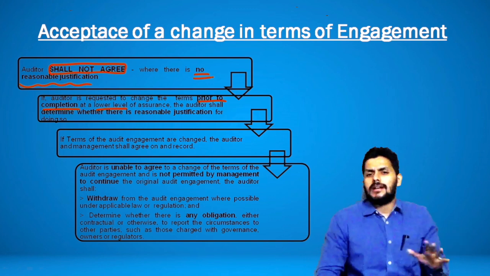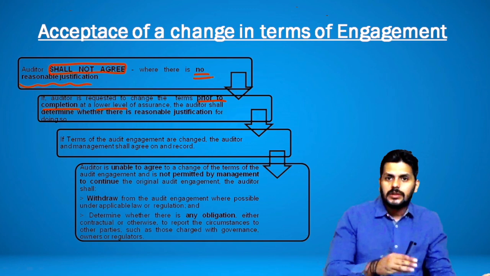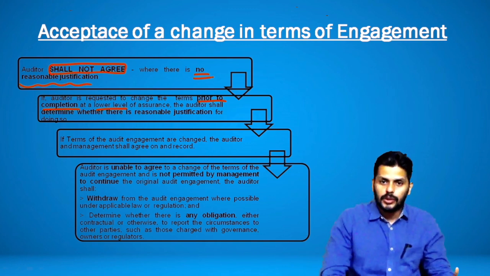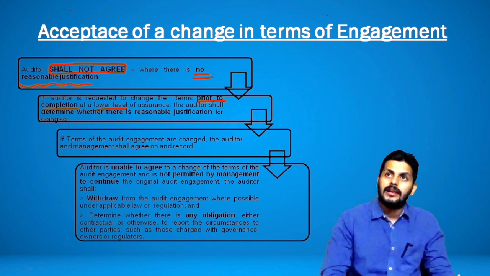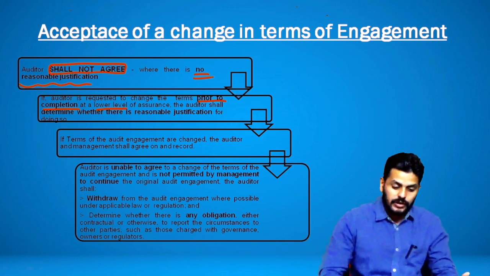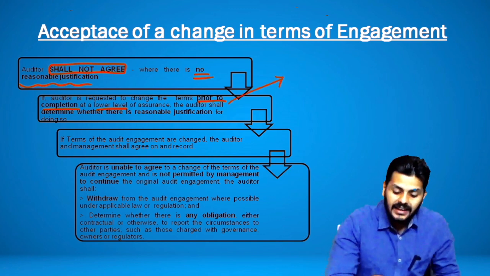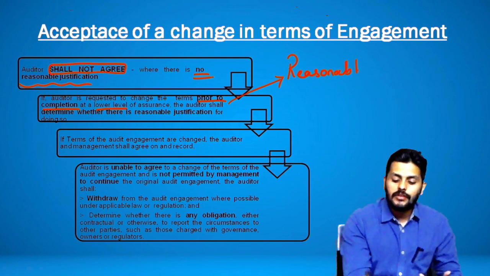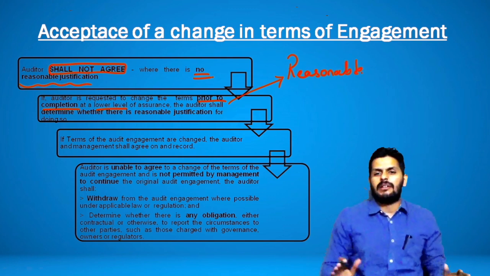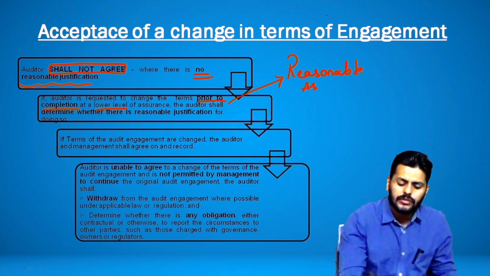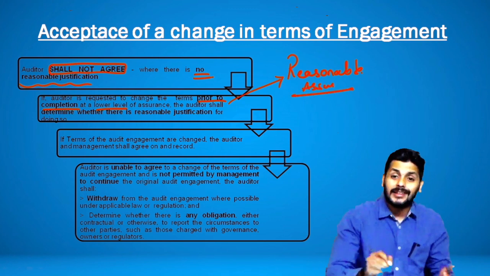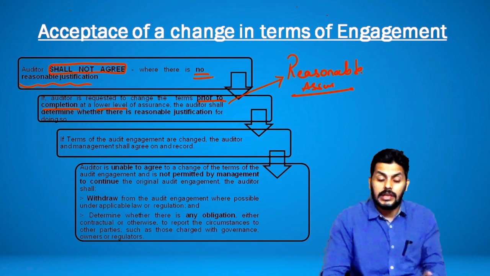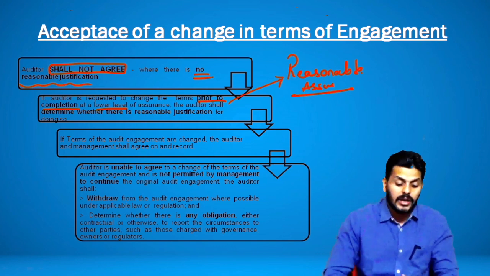But that doesn't stop you from changing the terms to a lower level for a simple reason that if that lower level of assurance, what they're speaking about, conveys reasonable assurance to the auditor, so that means the auditor is still happy taking that lower level of assurance, it is giving him reasonable assurance, that is not a problem. So in such a case where reasonable assurances are given, there wouldn't be any kind of a problem.